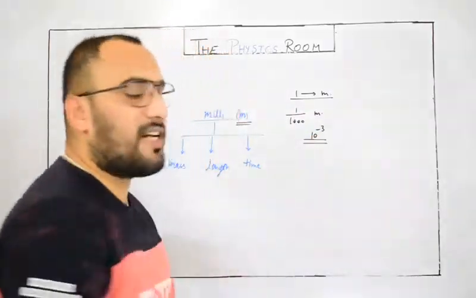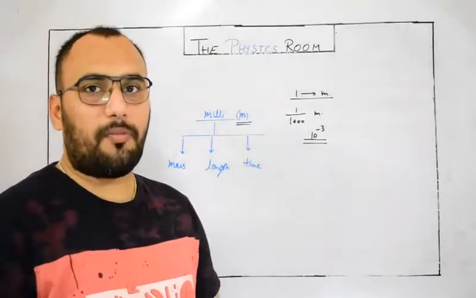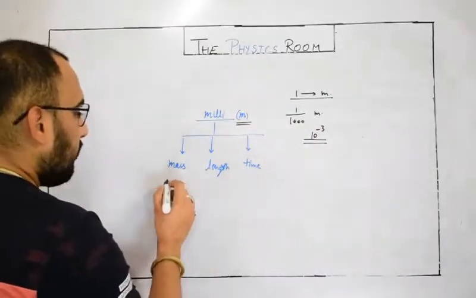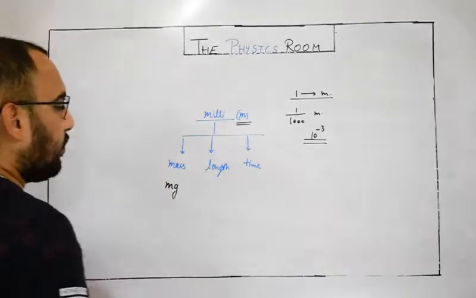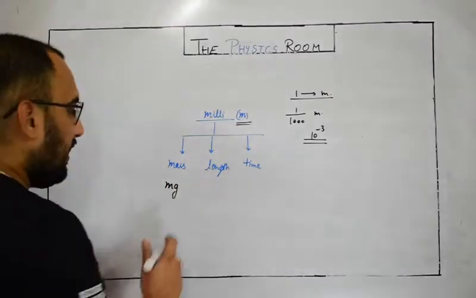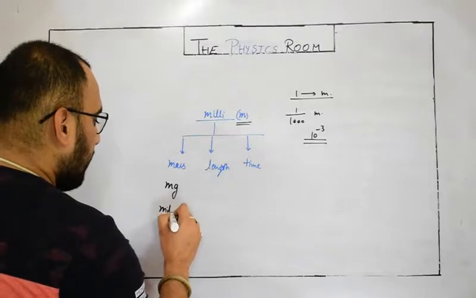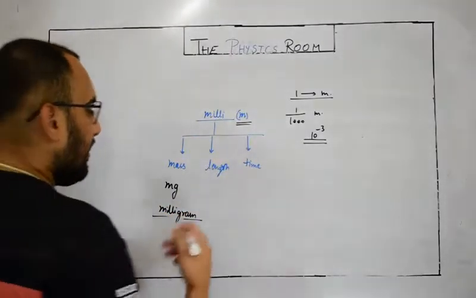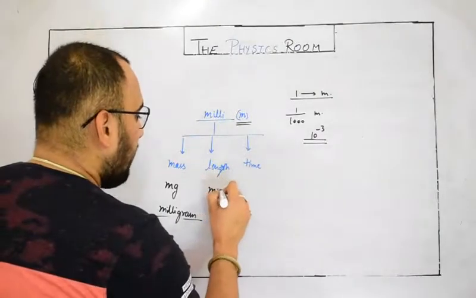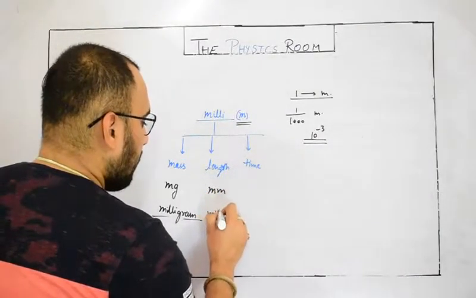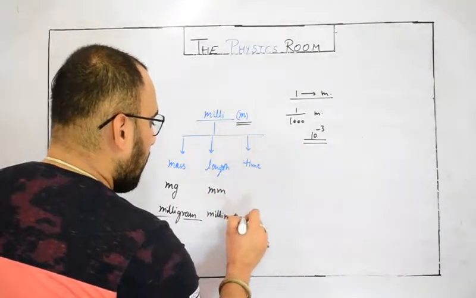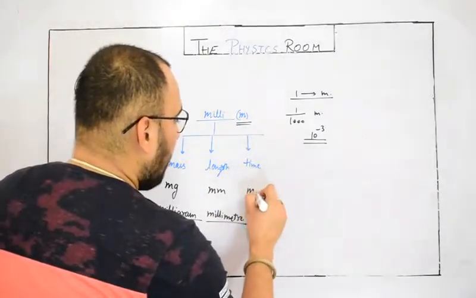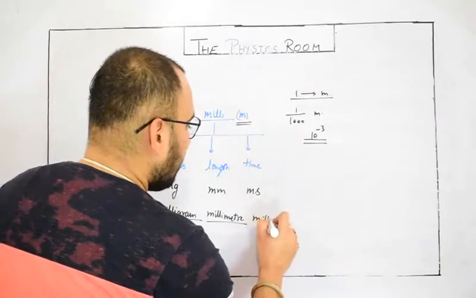So this prefix stands for a numeric value of 10 to the power minus 3. So for mass, milligram is written as mg. In the same way, length, mm, millimeter. And time, ms, milliseconds.